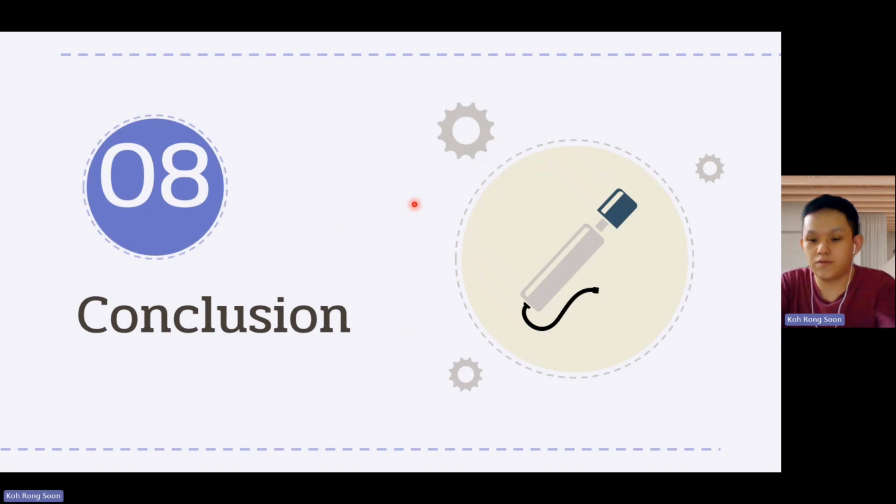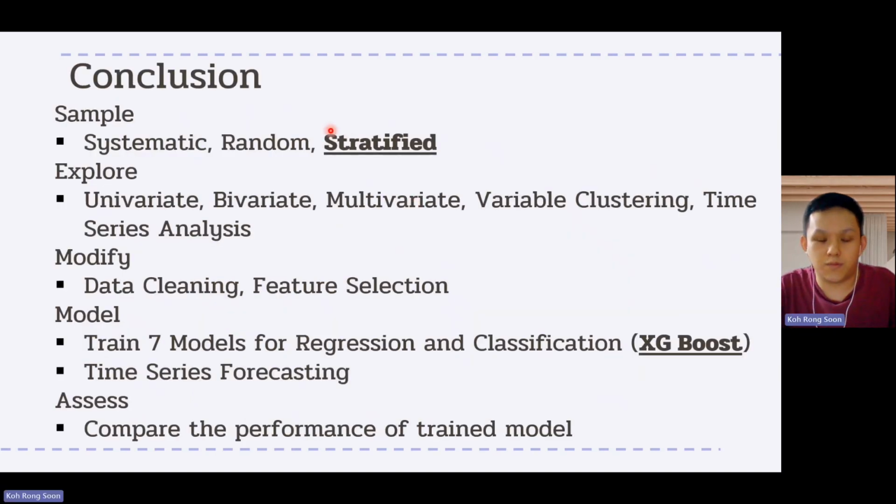Next, for the conclusions, in this project, we have successfully implemented the SEMMA process. In the sample stage, we have used 3 methods, which are the systematic, random, and stratified sampling methods to sample our dataset. And finally, the stratified sample is used for the next stage. For the explore stage, we have plotted the univariate, bivariate, multivariate, variable clustering and time series analysis in order to explore more on the dataset.